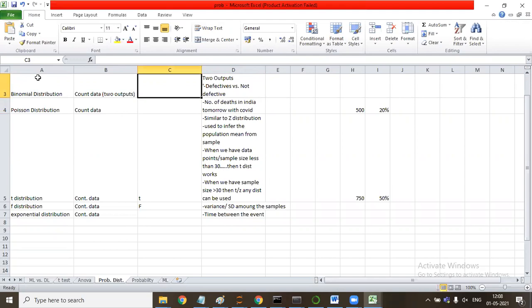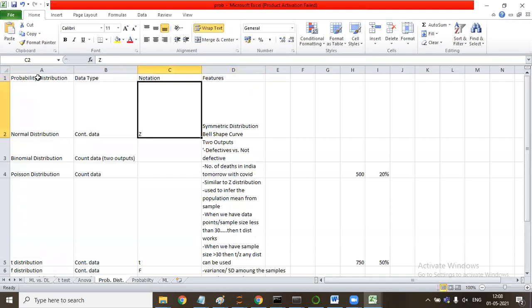Binomial is also on discrete data, when we have data in a binomial form. So when we have two outputs, whether it's defective or not defective. Normal distribution is basically a systematic distribution curve which works on continuous data. So normal distribution we have covered in detail as well.